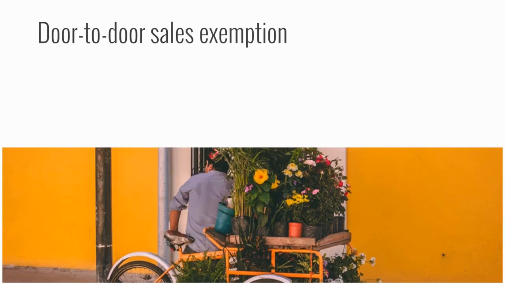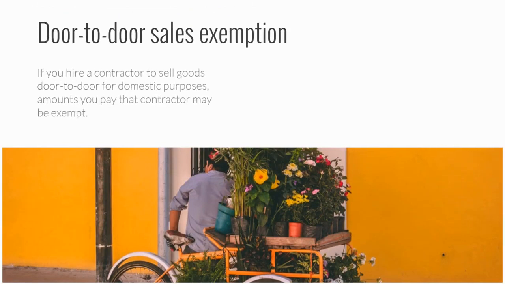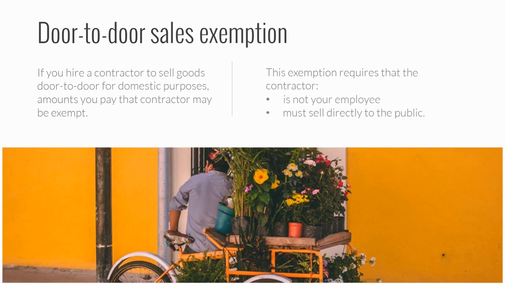If you are a business hiring a contractor to sell goods door to door for domestic purposes, amounts you pay that contractor may be exempt. Among other things, the salesperson cannot be your employee, must sell directly to the public for their use only and not for resale, and must only sell goods at the buyer's home or work. The goods purchased must be used by the purchaser solely for domestic purposes and must not include goods purchased to be further processed in the course of manufacture or goods purchased for commercial or industrial purposes.